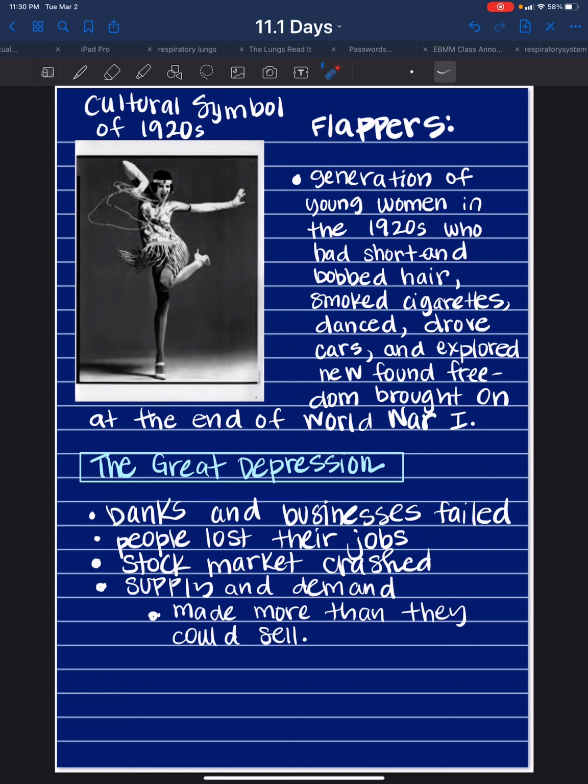So when the stock market crashed in the 20s, supply and demand changed because American farms and industry produced more than they could sell after the war. People lost their jobs and were not able to pay their debts. And banks failed because people could not pay their loans.